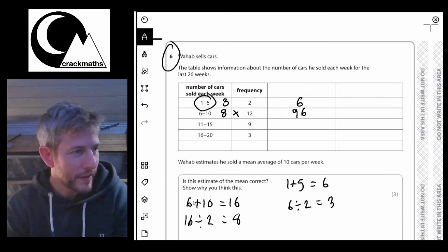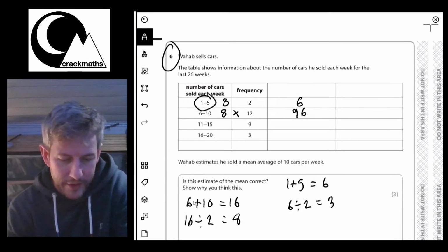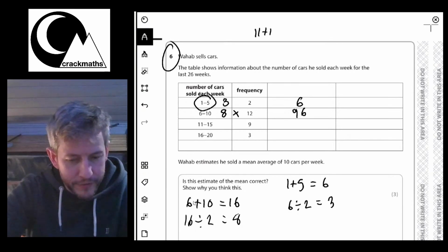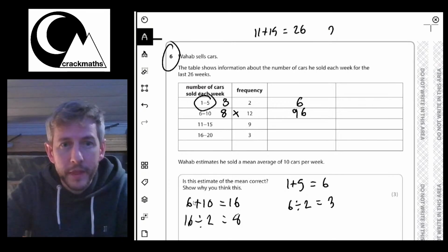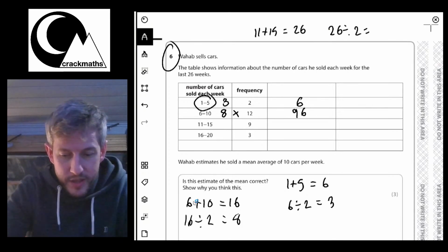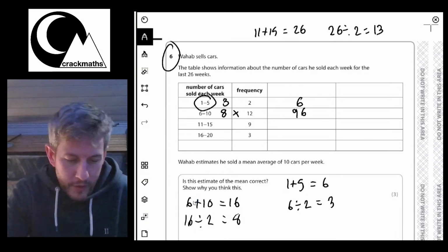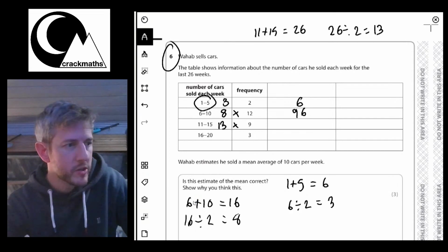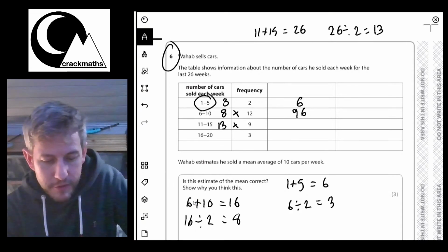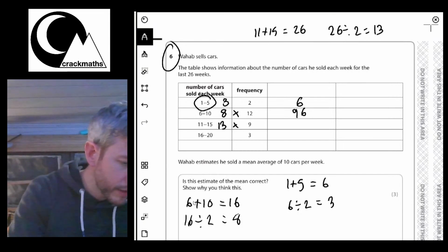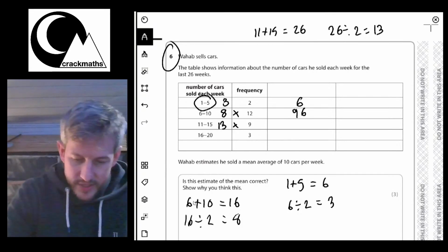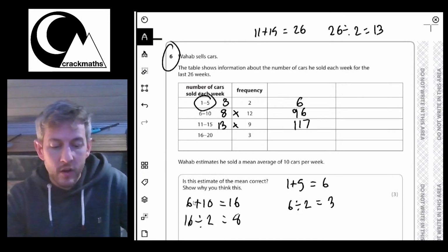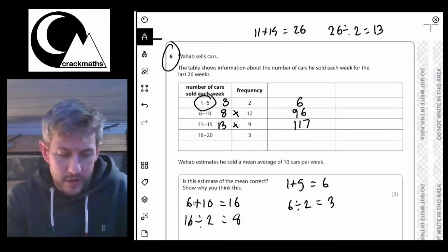And then our next bit is we're going to work out the next bit here. So we've got 11 to 15. So again, I'm going to do 11 add 15 equals 26. 26 divided by 2 equals 13. Okay, so that means my estimate for this one is 13. So if I times this by 9, because we had that 9 times, I'm going to do 13 times 9 is 117. Okay, so we're saying that this is our estimate of how many cars he sold in total.